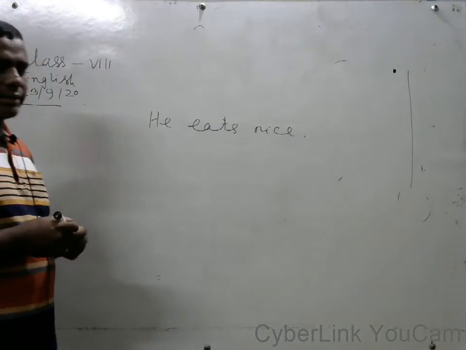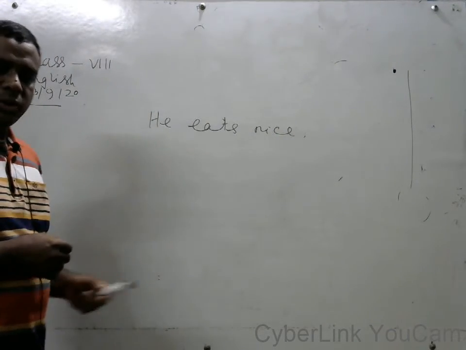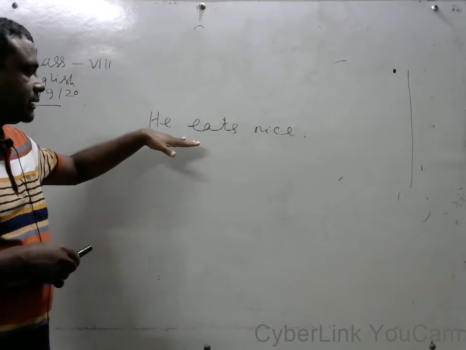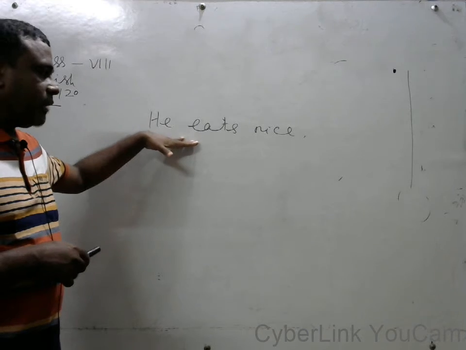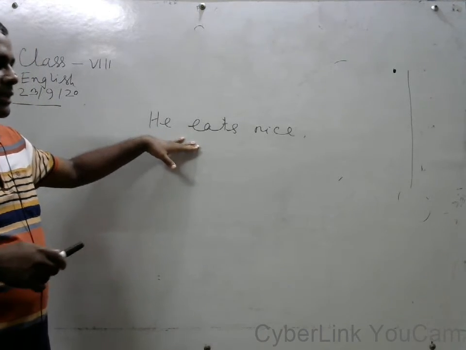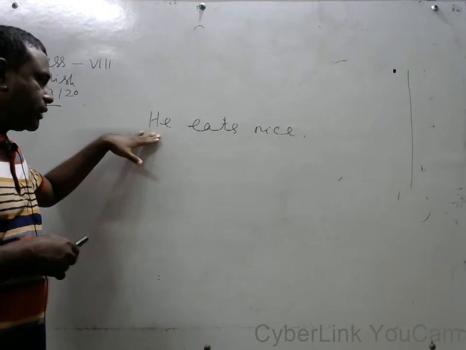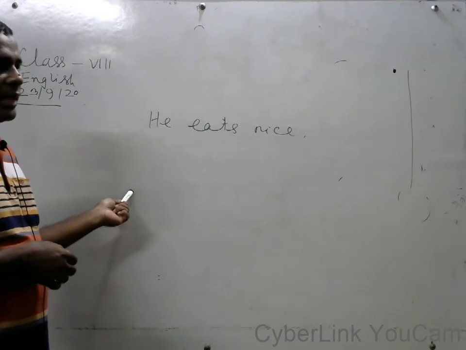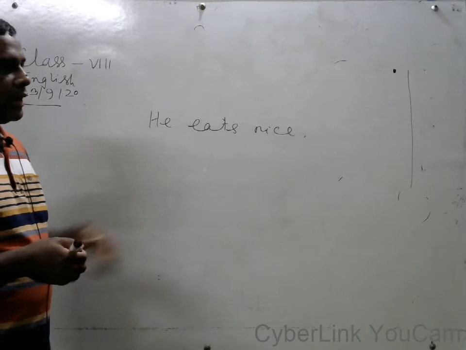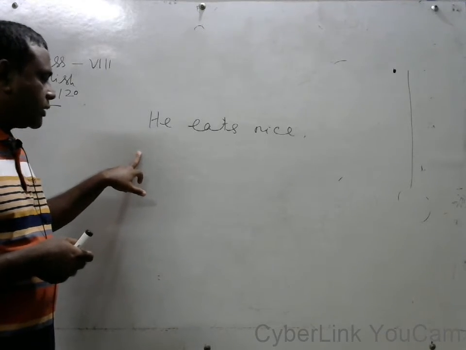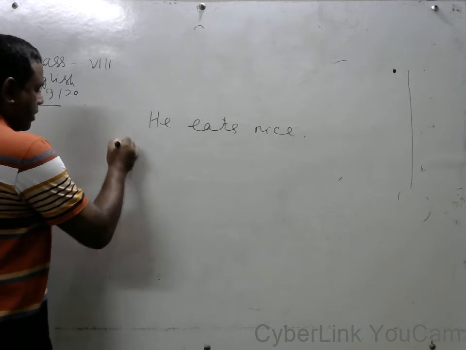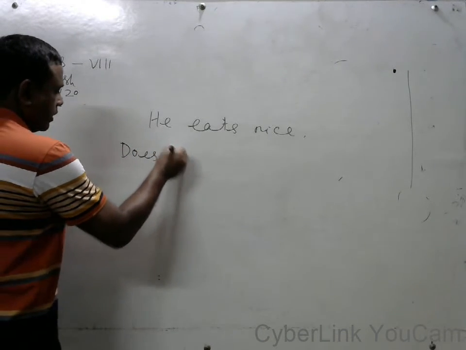In this sentence there is no auxiliary verb, and this sentence is present tense, and the subject is third person singular number. If the subject is third person singular number, that time you have to take the auxiliary verb doesn't. Doesn't he?